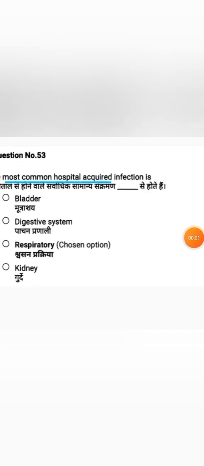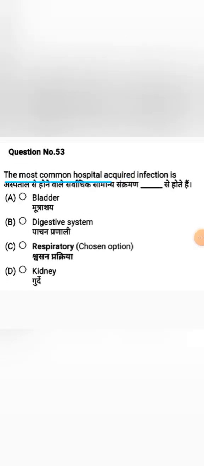Question. The most common hospital acquired infection is. Options. Option A, bladder. Option B, digestive system. Option C, respiratory system. Option D, kidney. The most common hospital acquired infection is a respiratory infection. Option C is the correct answer.